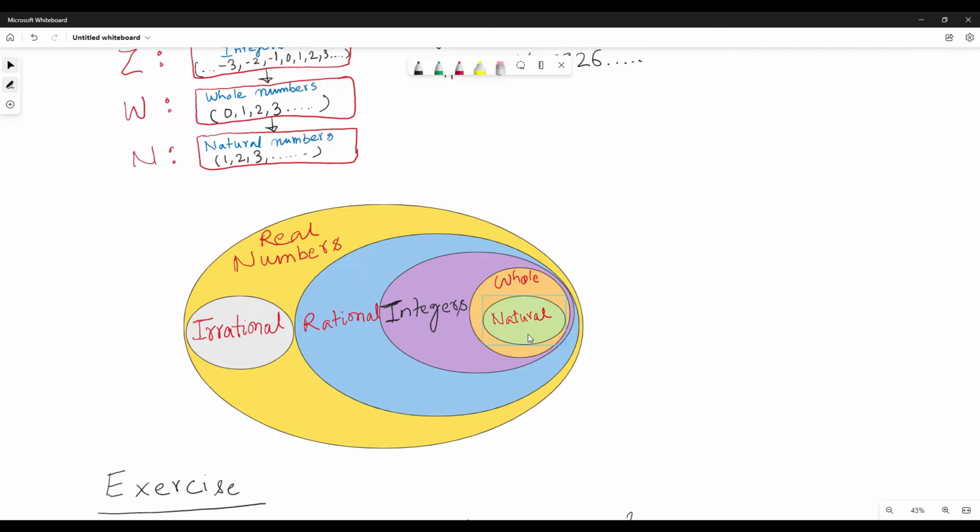So all natural numbers are whole numbers, all whole numbers are integers, all integers are rational numbers, all rational numbers are real numbers, and all irrational numbers are also real numbers. So this is the meaning of this diagram.